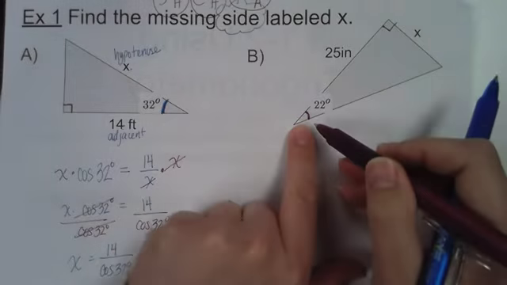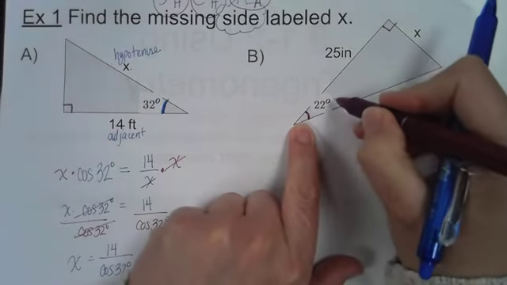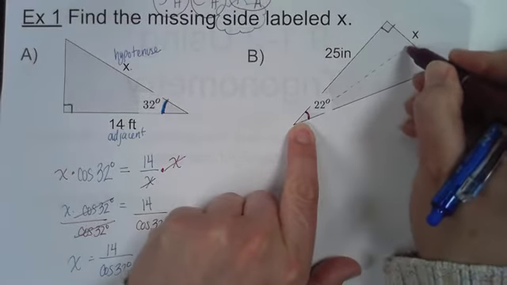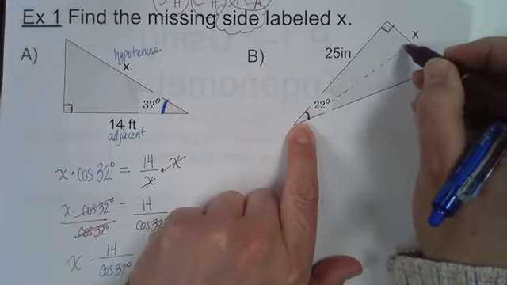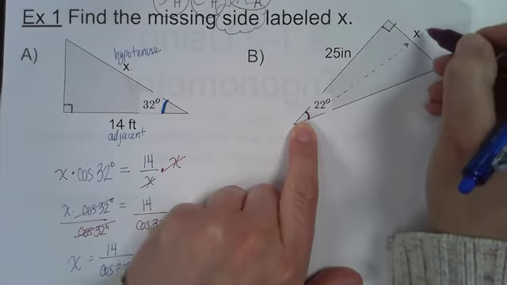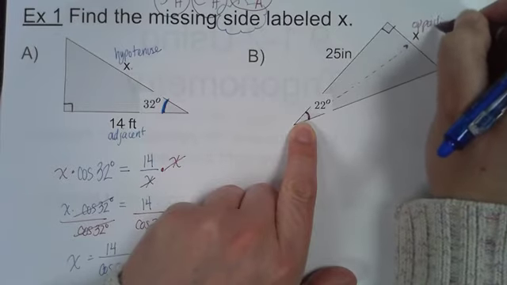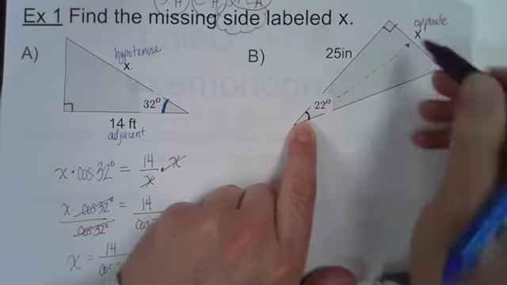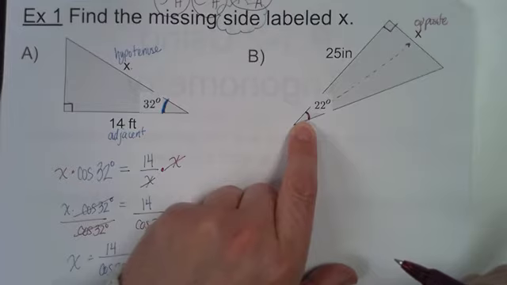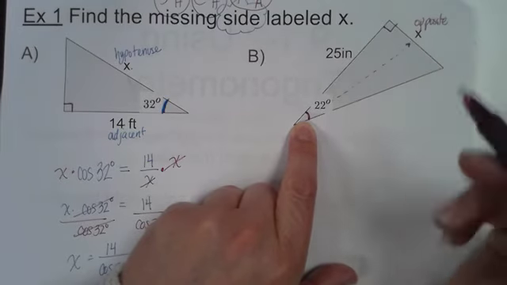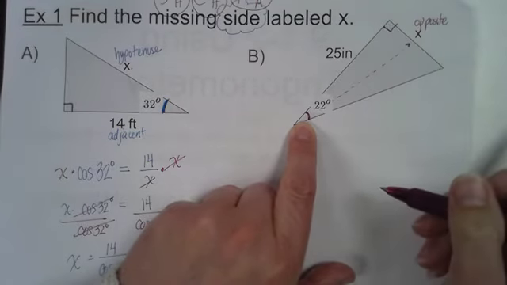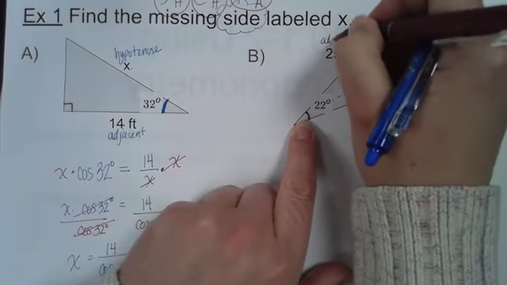So if I'm looking from my 22-degree angle, what label does x get? Opposite, yeah. It is the side opposite our 22-degree angle. Which means 25 is what? Adjacent, yeah.